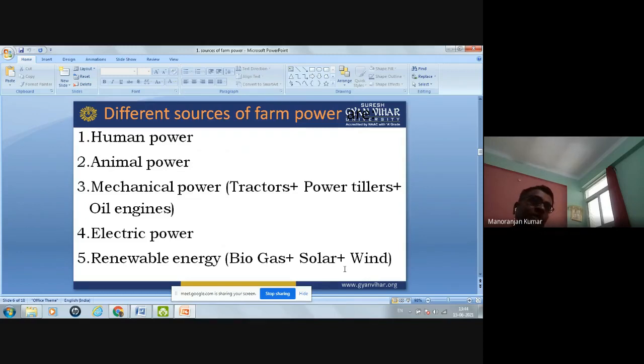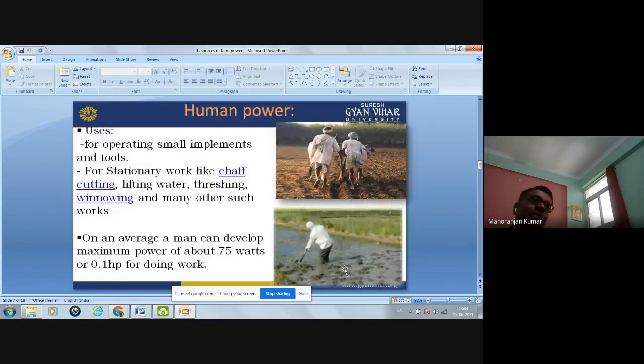Okay. Now we will discuss one by one of each sources. So first one is the human power. In the picture you can see here some farm activity is done by the human. In the first picture the human is plowing, and in the second picture something puddling type activity is being done. Okay. So these human power are used for operating small implements and tools.